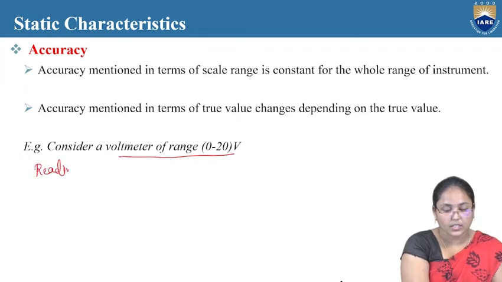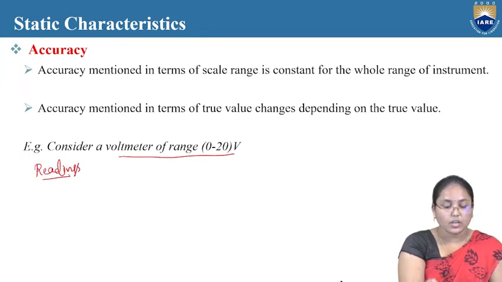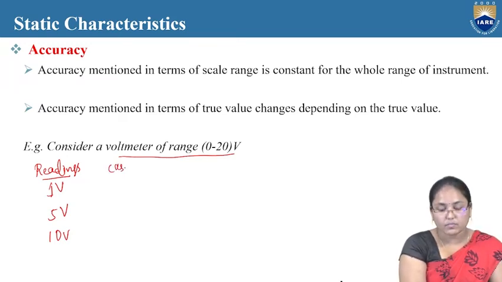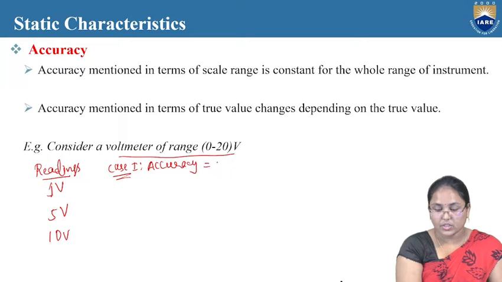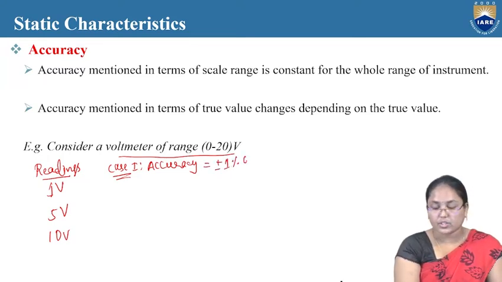If I consider the readings, let us consider the first reading to be 1 volt for example, the second reading to be 5 volts and the third reading to be 10 volts, likewise, and the next readings. So in case 1 we are considering the accuracy to be equal to plus or minus 1% of full scale deflection.